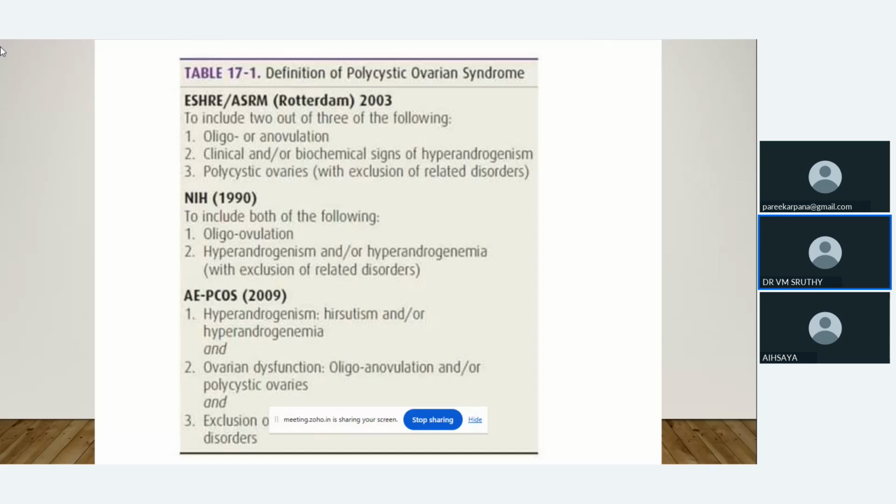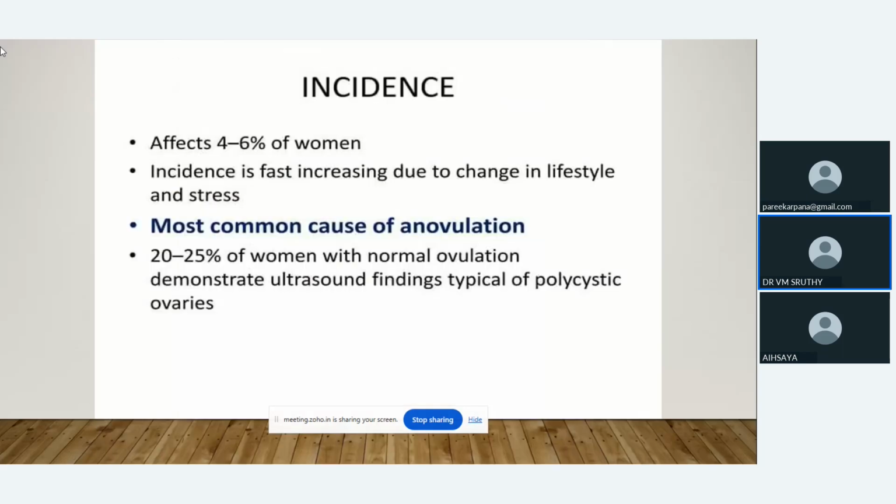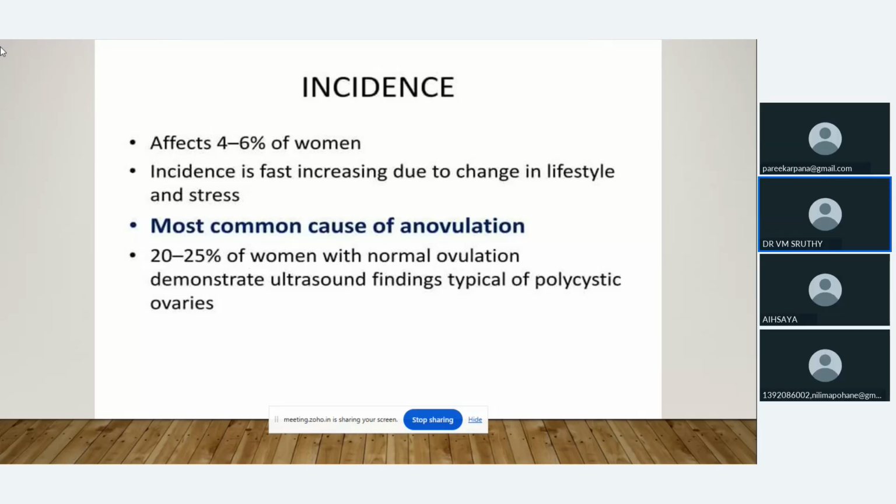Before diagnosing a condition as polycystic ovarian syndrome, we should exclude other disorders which can cause anovulation. Then only can we diagnose it as polycystic ovarian syndrome. Regarding incidence, it affects 4 to 6% of women. The main cause nowadays is the change in lifestyle and stress. This causes anovulation, so the most common cause of anovulation nowadays is PCOS.